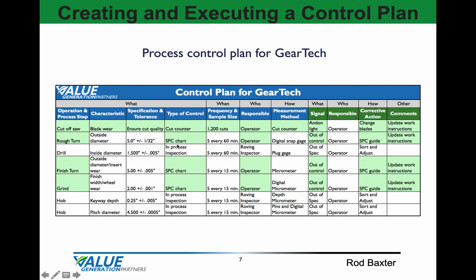Another example of using statistical process control is the rough turn of the outside diameter. And we have the specification and the tolerance and the frequency to chart this on the control chart, and who's responsible. And what's the measurement method? A digital snap gauge. And if it's out of control, the operator owns that, and they'll check the SPC guide and the work instructions if they need updated. So these are all the different operation steps that we're trying to manage and control for GearTech. These are all the characteristics and the specifications, the types of controls, and the frequency, and so on.